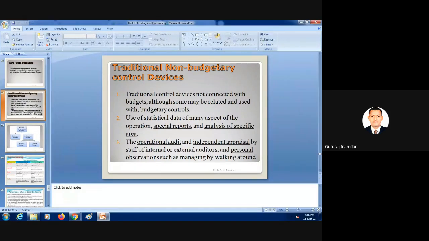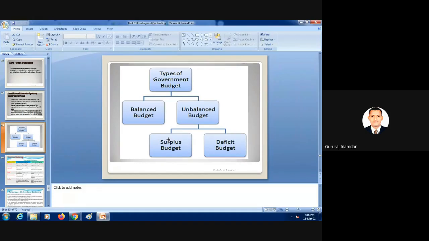Also important, the types of government budgets: balanced budget, unbalanced budget, surplus budget and deficit budget. Already within last week, our Maharashtra government has established the budget in parliament.